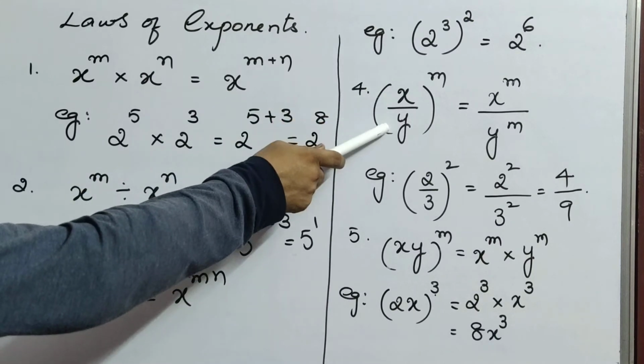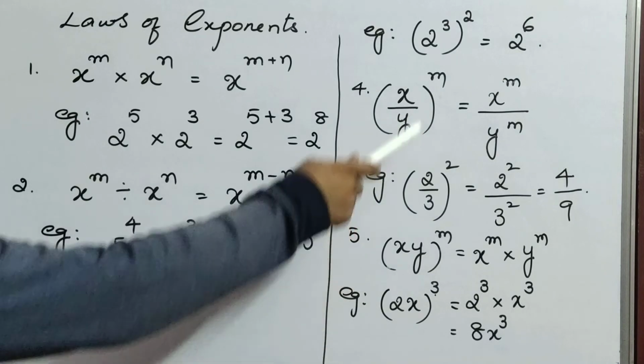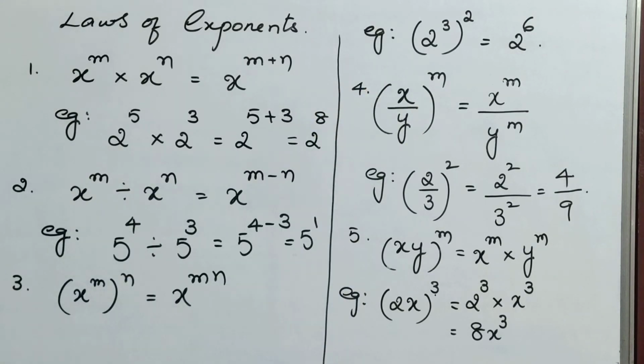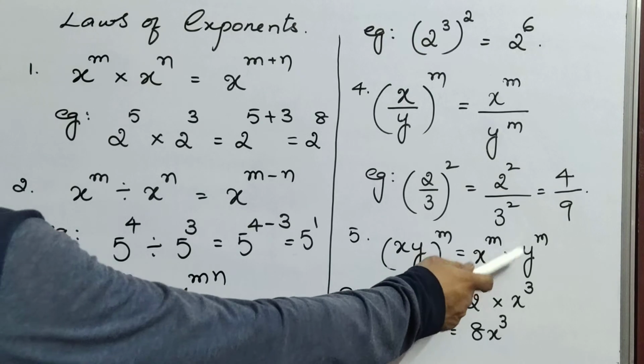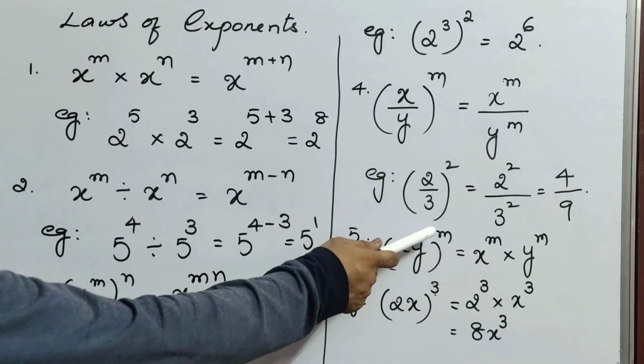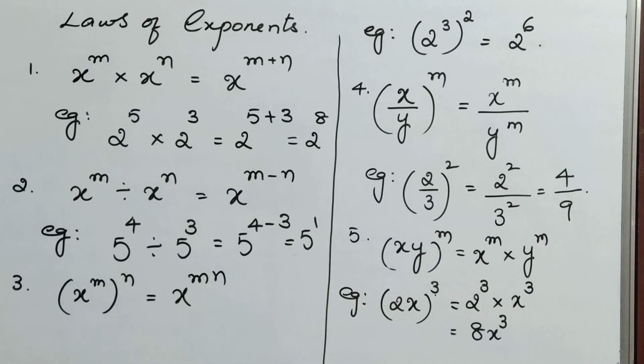Fourth one, (x by y) whole power m equals x power m by y power m. That means this m belongs to both numerator and denominator. And this is the example based on the fourth. And (xy) whole power m equals x power m into y power m. That means this m belongs to both x as well as y. So the example is here.